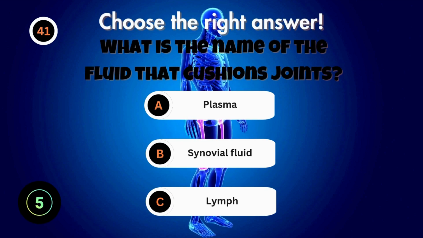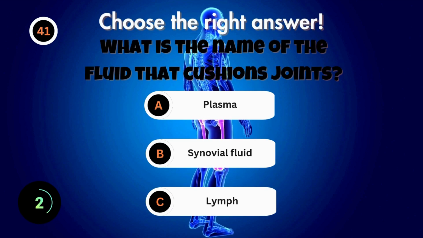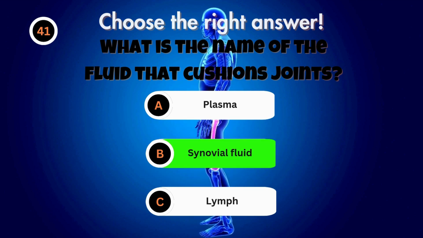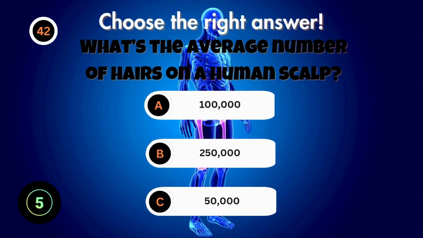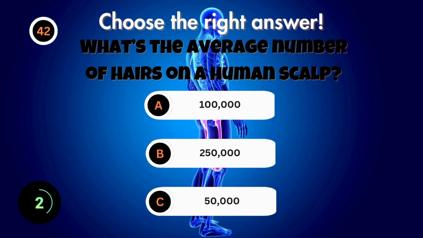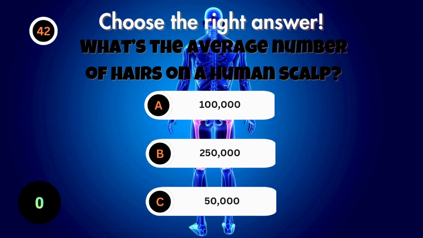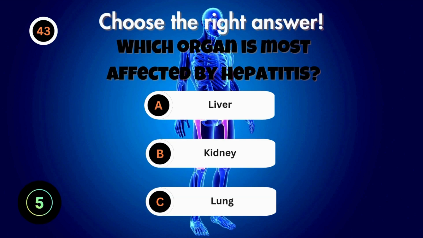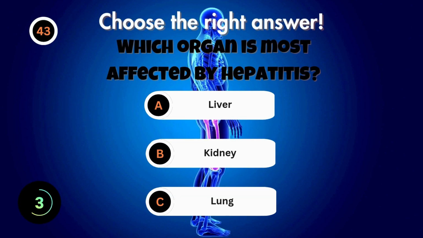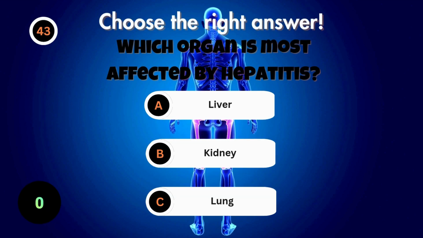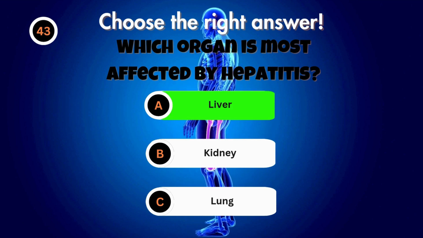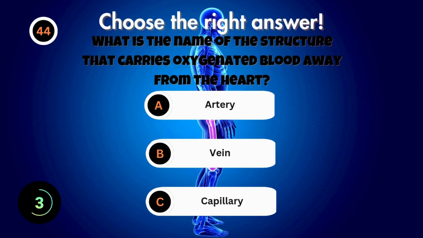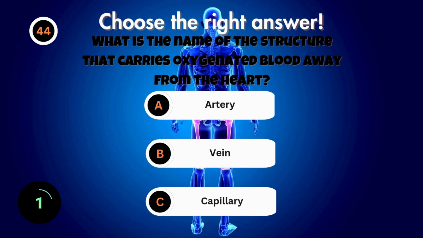What is the name of the fluid that cushions joints? What's the average number of hairs on a human scalp? Which organ is most affected by hepatitis? What is the name of the structure that carries oxygenated blood away from the heart?